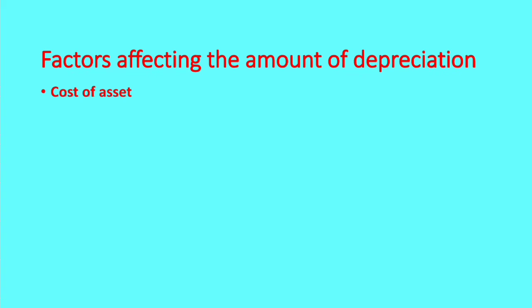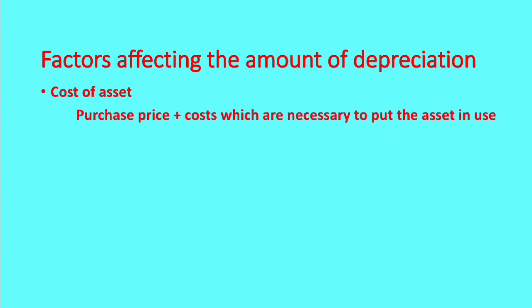Then, transportation charges for bringing the asset into the business premises, registration charges of the asset, installation charges of the asset, etc. can also be added to the purchase price to calculate the cost of the asset. Then, cost of the asset is equal to purchase price plus costs which are necessary to put the asset in use.